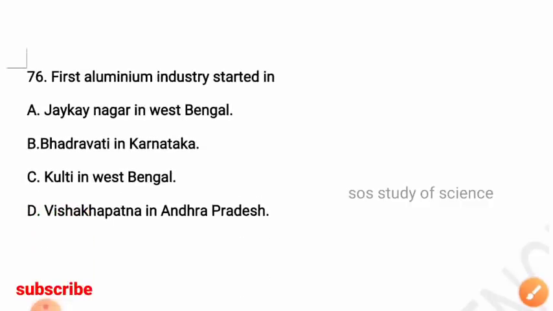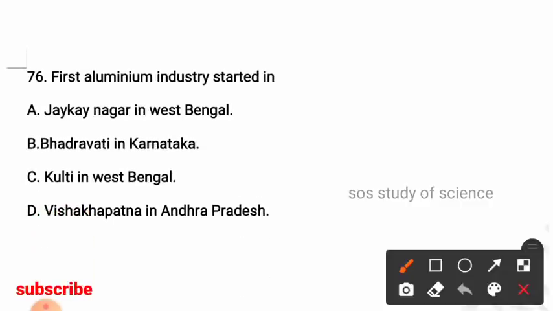Next question: the first aluminium industry started in? Options: Jaykaynagar in West Bengal, Bhadravati in Karnataka, Kulti in West Bengal, Visakhapatnam in Andhra Pradesh. Here the answer is option A, Jaykaynagar in West Bengal. The first aluminium industry started in Jaykaynagar in West Bengal.